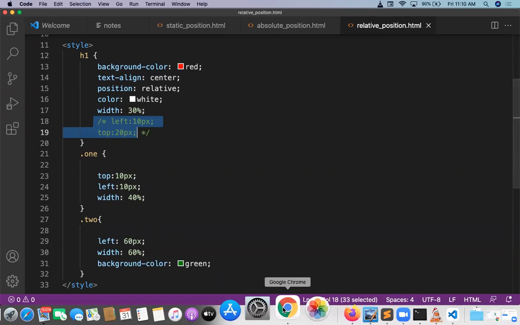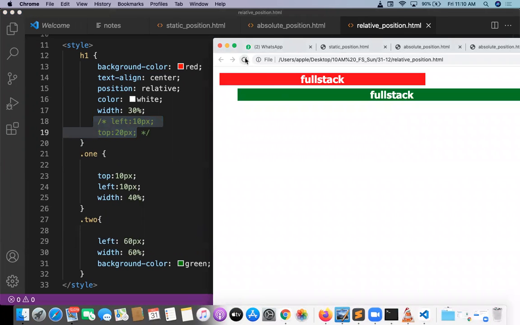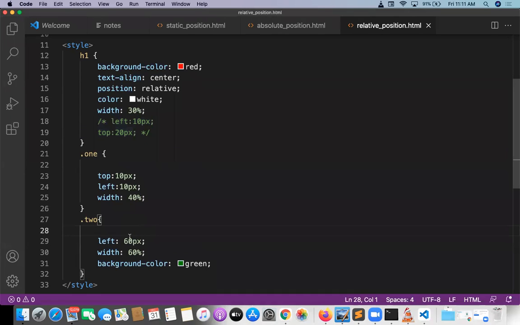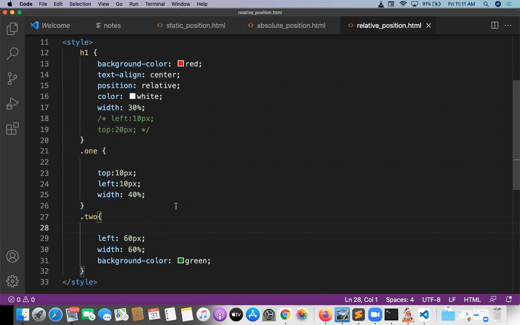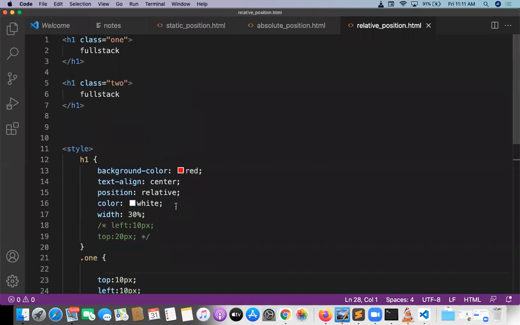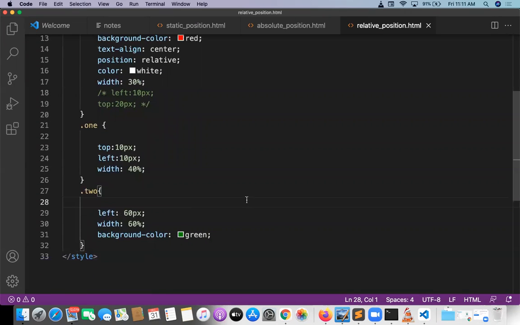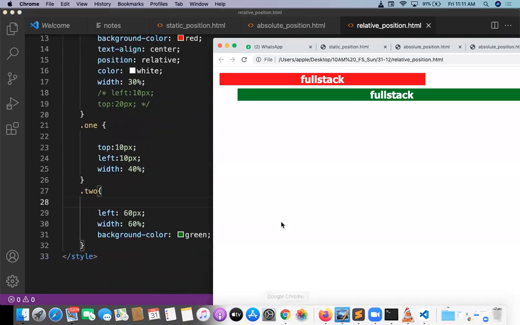Now only from the elements I am moving. It can overlap if you give that. So one is taking pixel position from top here, and two also I am taking the top value. If I am not giving the top value, there is no top value applied for the two, but it is taking position from the adjacent element. It is not taking position from the body basically.